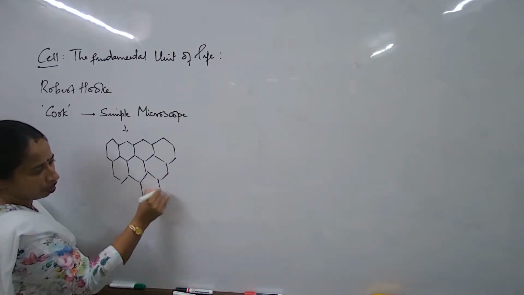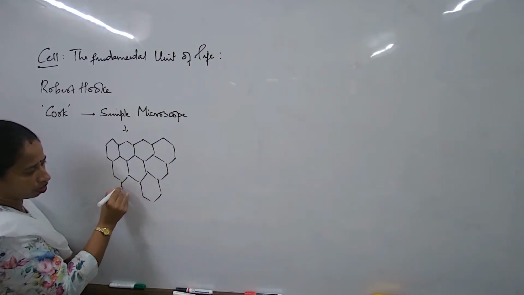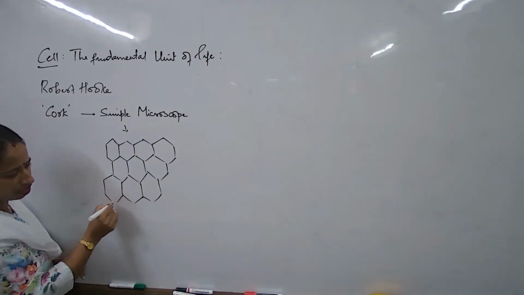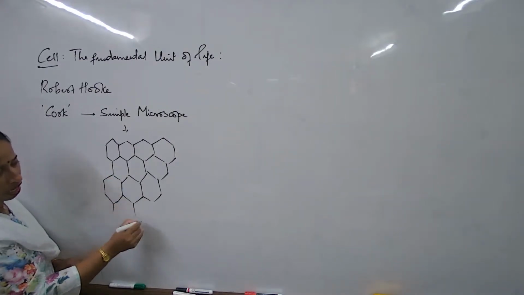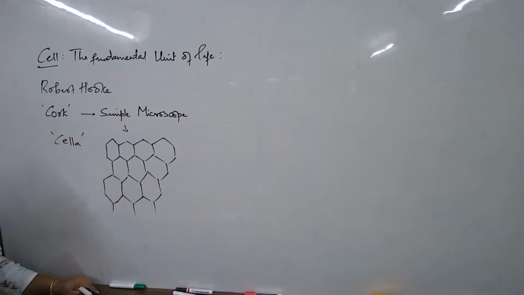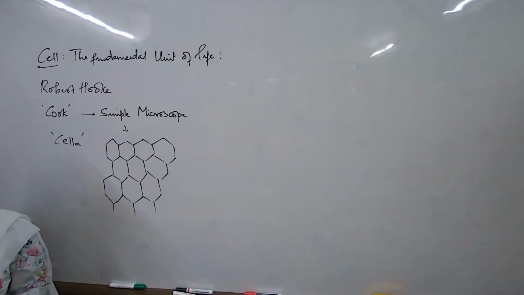Robert Hooke, in his own mother tongue, started naming these particular structures cella. He named them this because he felt that these are something like boxes. They have a specific compact arrangement, something like boxes.